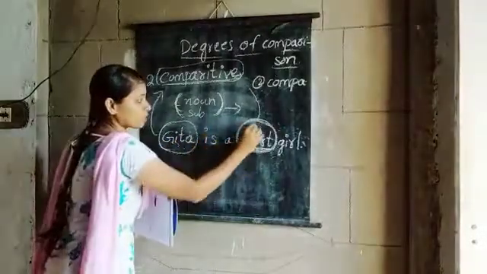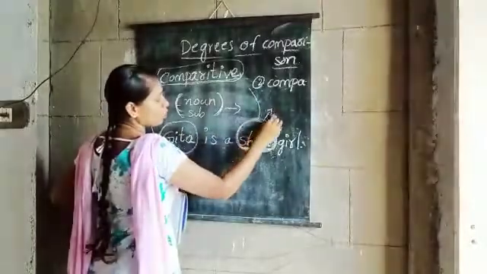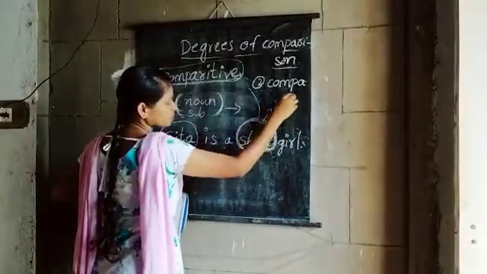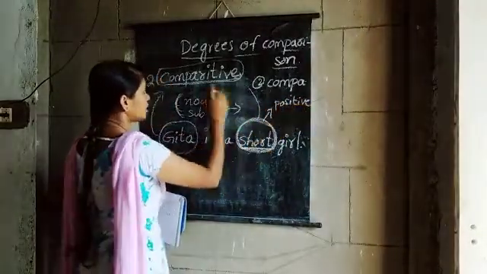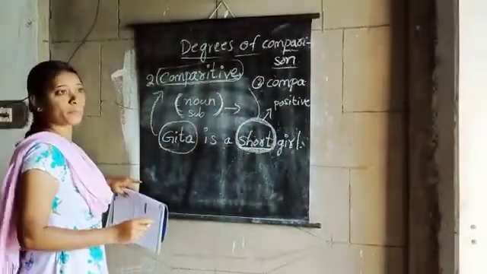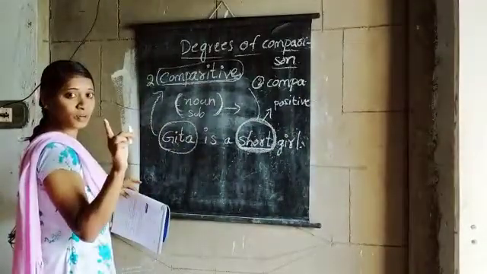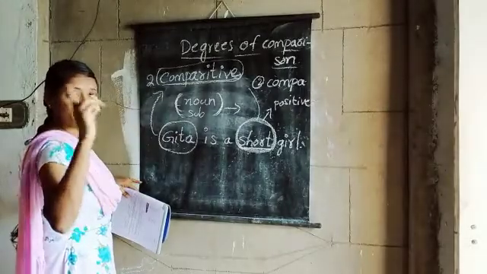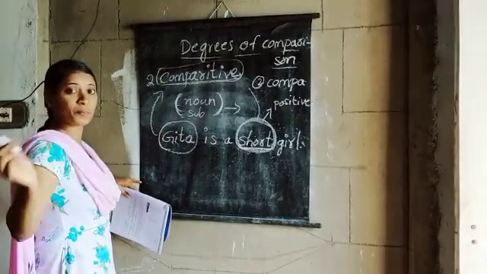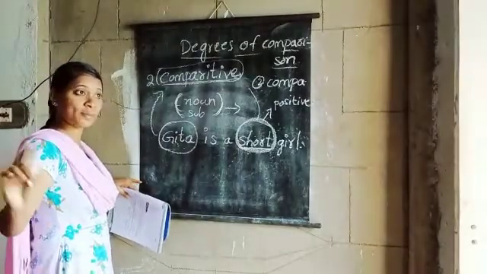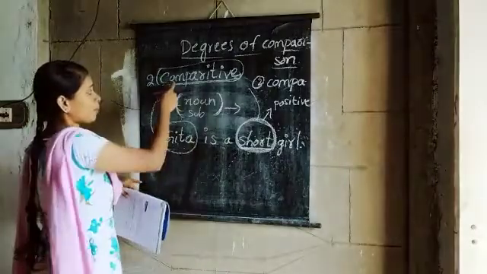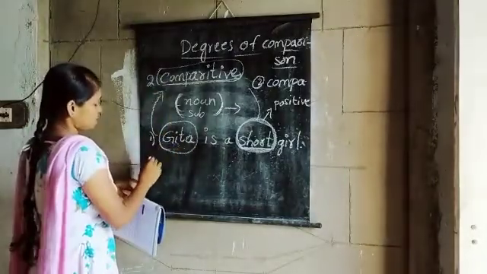She is a short girl. This short is the positive degree. Next let us see the comparative. Comparative means comparing with others, and that is called comparative. Let us see what it is.